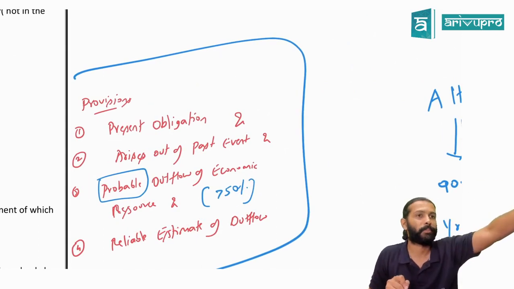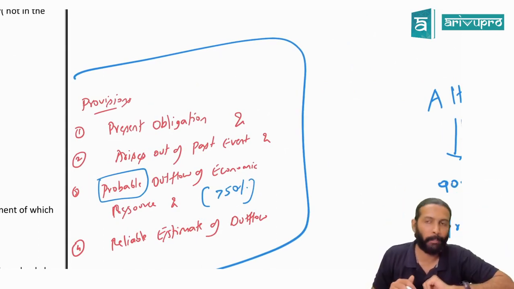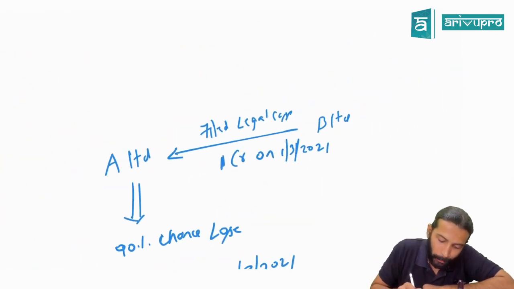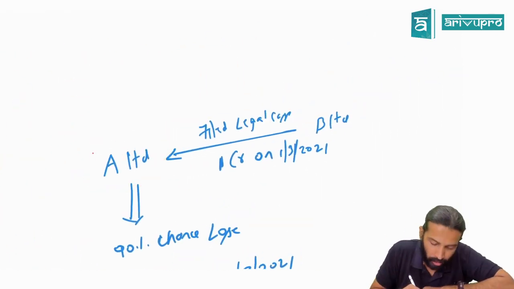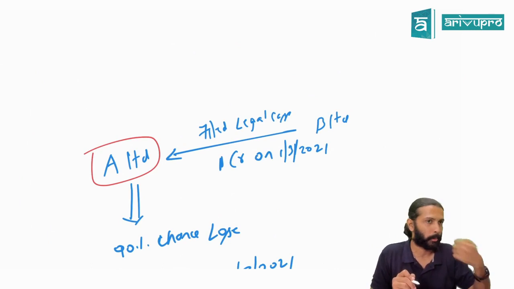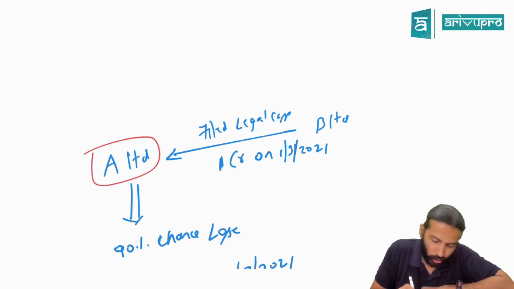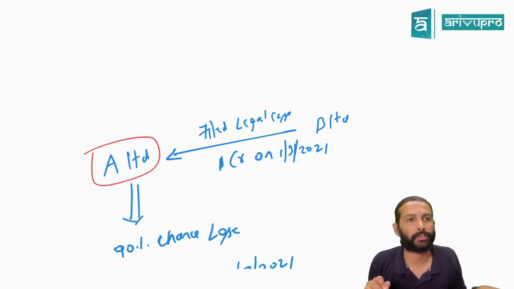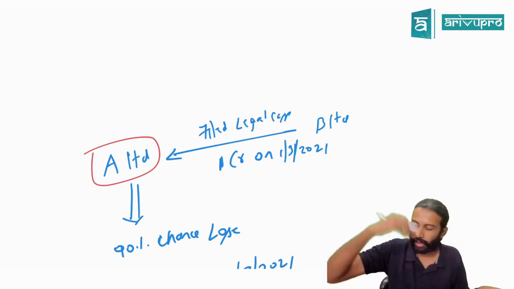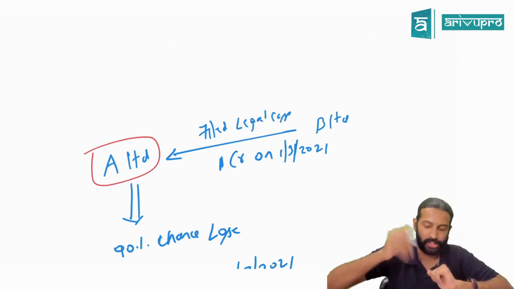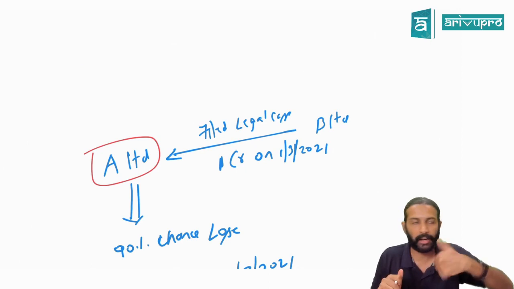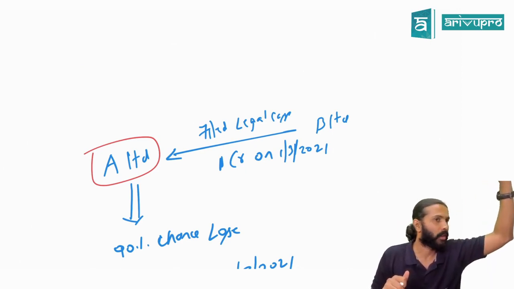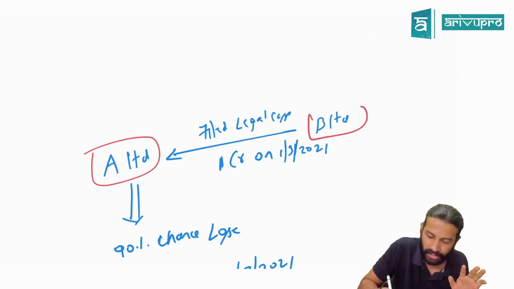First is what, sir? Present obligation. Obligation means which the company cannot escape from. Here we're talking about A Limited wanting to make the provision, because A Limited has to pay, correct? So think from A Limited's side, can they escape from this? Sir, the legal case has already been filed, so who will decide this matter? Can A and B decide, or will the judge decide? That means is the matter still within the hands of A and B?